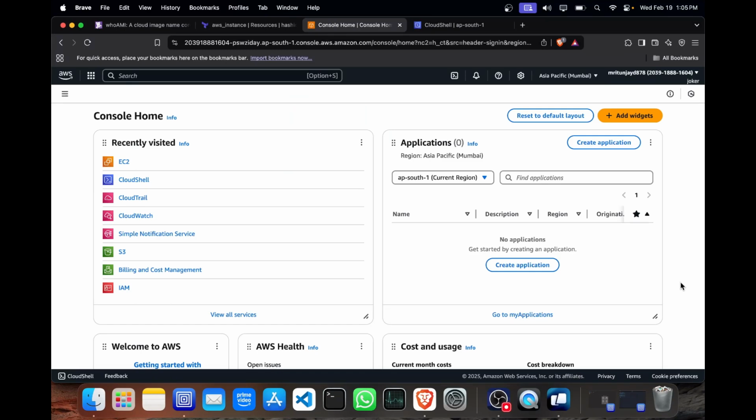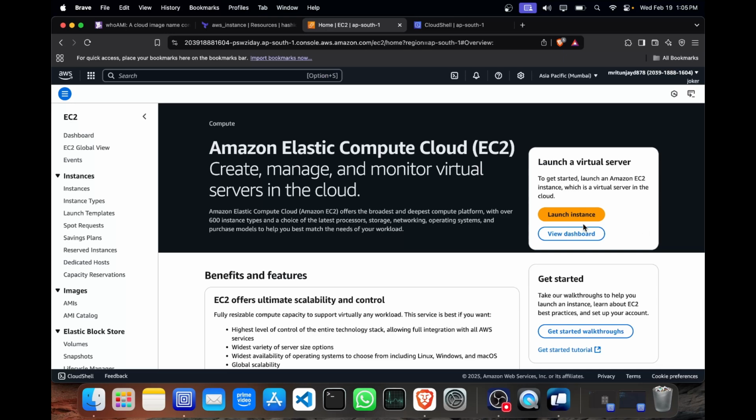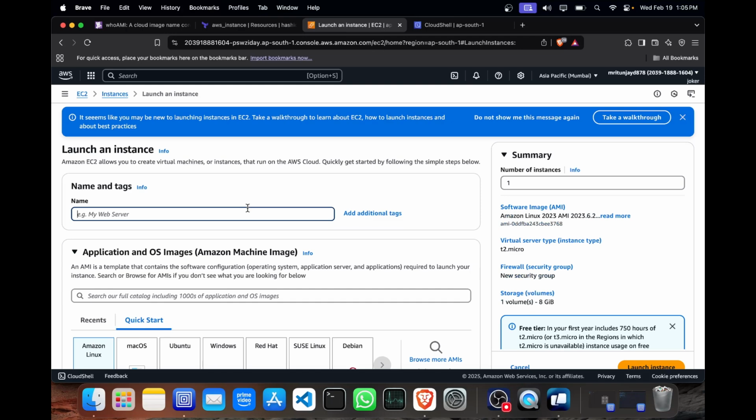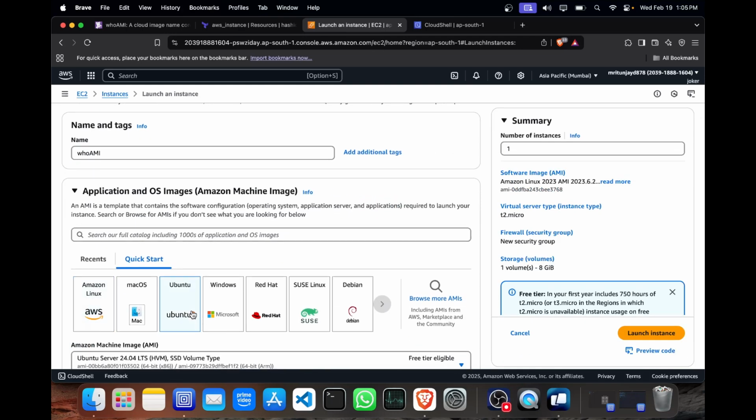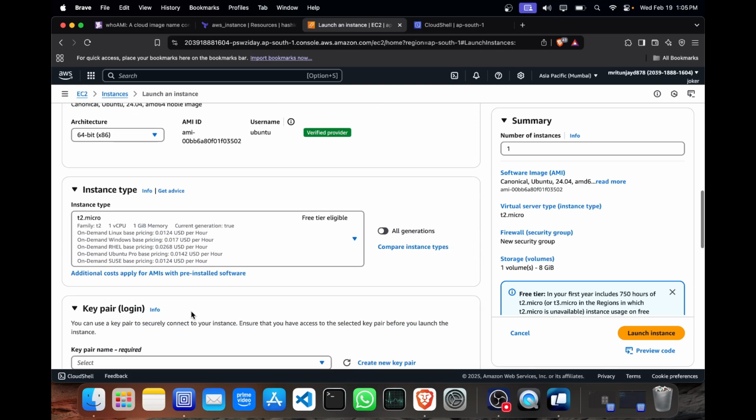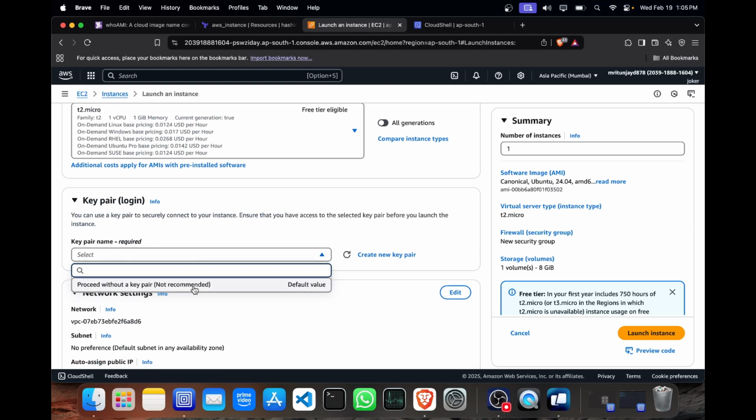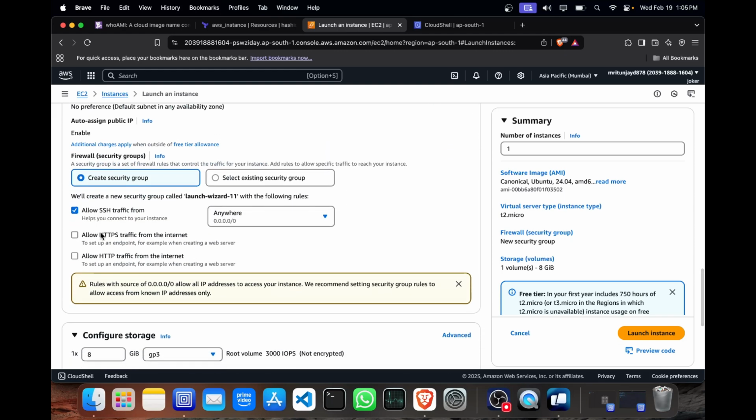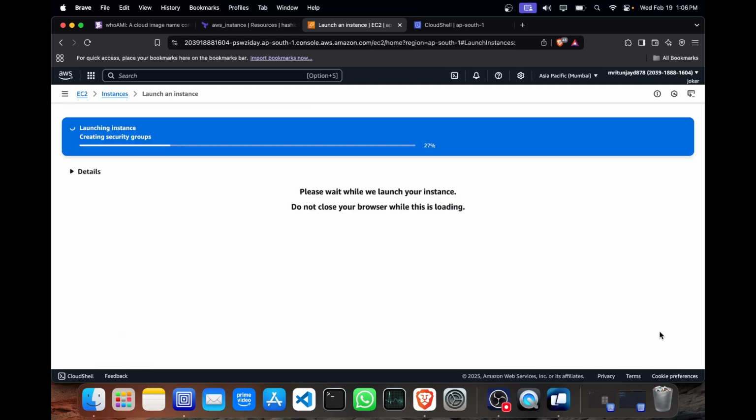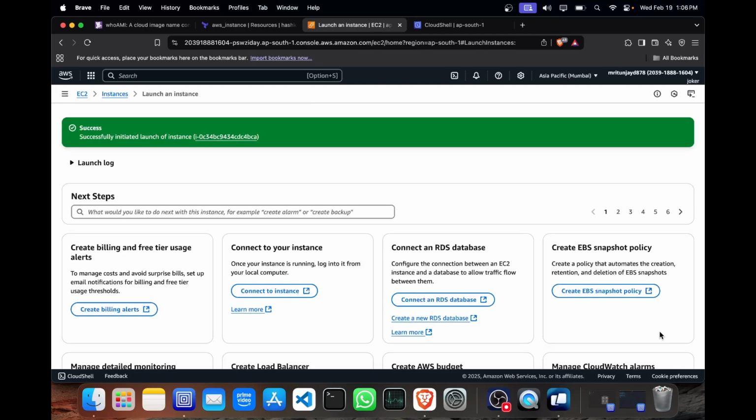Now let's take a look at how we can use this. First we have to launch an EC2 instance, and after that I will share it with another AWS account. I will not make the AMI public, as I will be doing this in a controlled environment. I have chosen the Ubuntu image, and I will go without a key pair, which is not recommended. For demo purposes, I will allow HTTP and HTTPS traffic as well. I will just launch the instance and wait for some time.